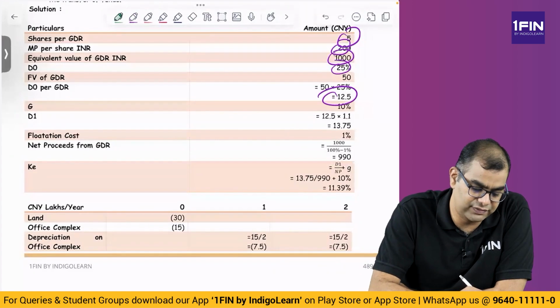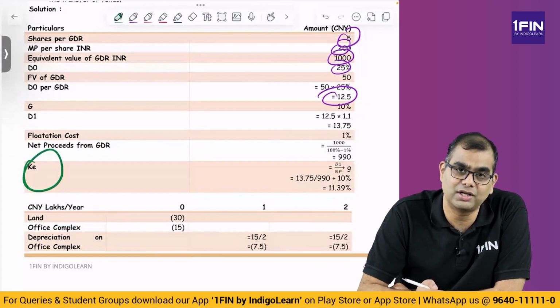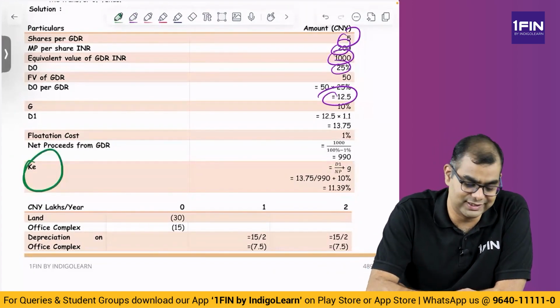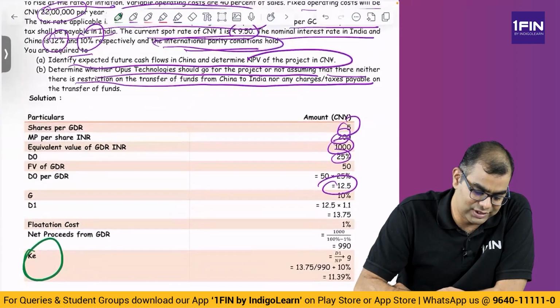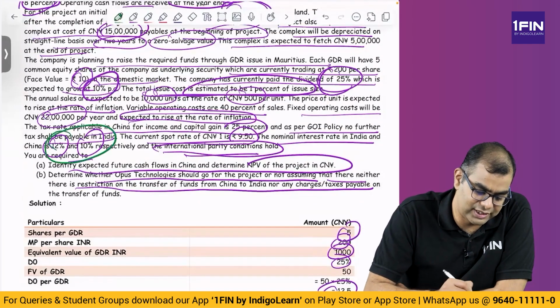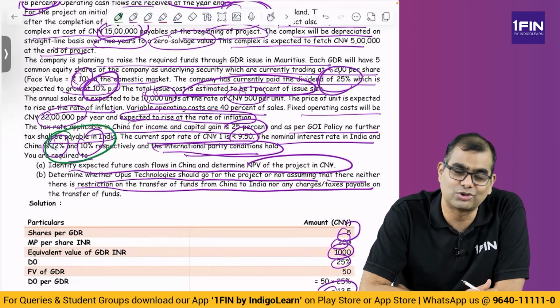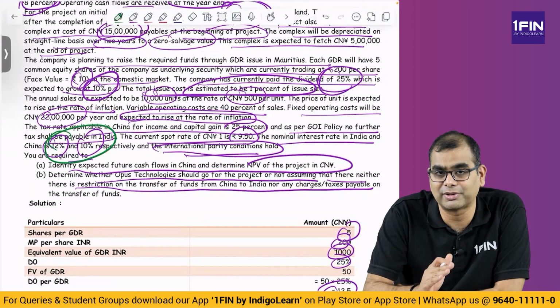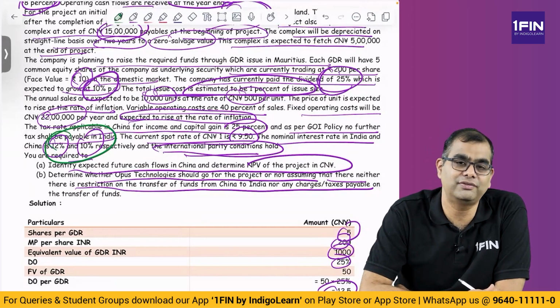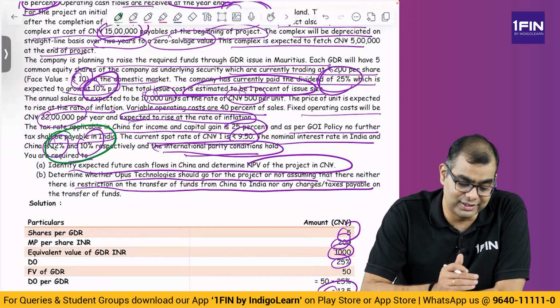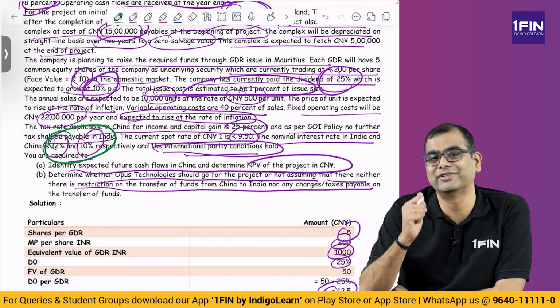So what is the cost of equity? Why are we finding out cost of equity? Because at what rate will you discount? See, this is a wonderful question. They have only said the inflation, the interest rates. Do you discount interest rates? No. Interest rates are given for the purposes of your computation of the exchange rate. The discount rate you have to find out. That is why they have given the GDR value.